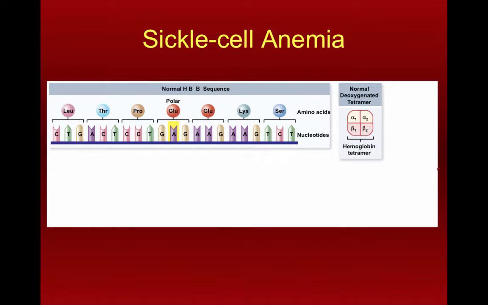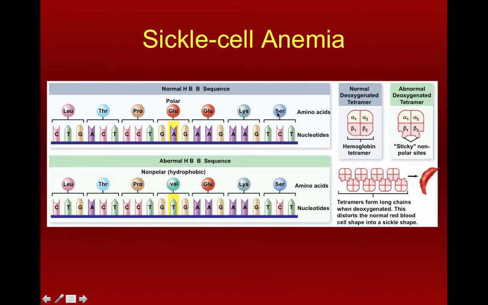Right? In the case of sickle cell anemia, this one very much is not a neutral mutation. So in this case, we have just a very, very tiny set of the bases that we see in the gene to produce the protein hemoglobin. So those bases read like this. We have bases that code for leucine, and then threonine, and then proline, and then glutamate, and then lysine, and then serine. In some individuals, there's a change here from glutamate to valine. So instead of two of these glutamates, we have a valine and a glutamate. And by changing just that one base, that affects the protein function completely.